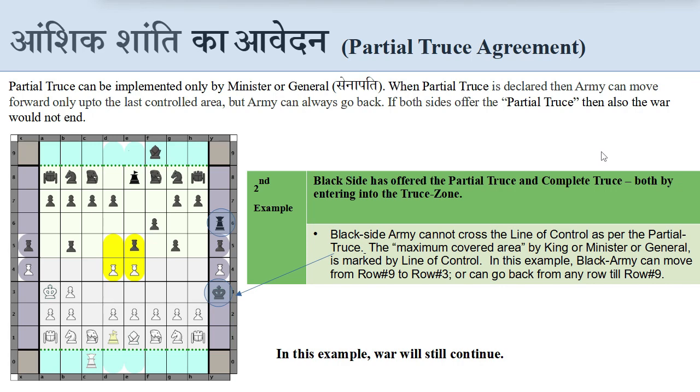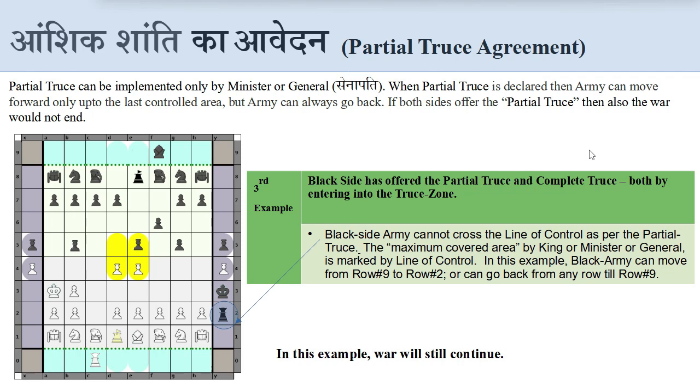In this example, the black army can move from row 9 till row 3 because king controls the maximum line of area. Moreover, black army can also go back from row number 3 to row number 9. Since the opponent king has not accepted the complete truce, in this example war will still continue.